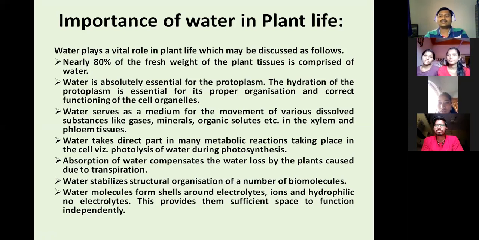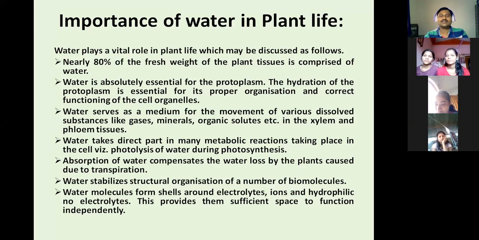As I said, 78% of each organism is water. In plants, some plants, for example hydrophytic plants, have a higher proportion of water, up to 80%. In case of a plant, if we take 100 grams of leaves, any plant leaves, and weigh them, and later dry them in the oven and weigh them again, you will get only 20% weight.